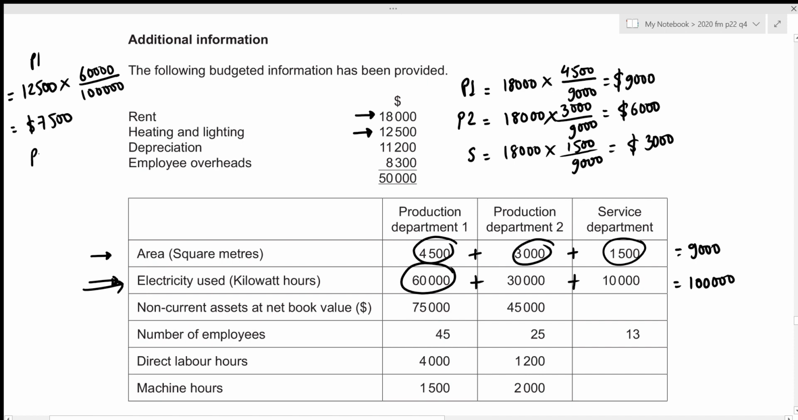Then for production department 2, we have the total expense of 12,500 and the electricity consumed by production department 2 is given to be 30,000. So that will be 30,000 out of the total of 100,000.